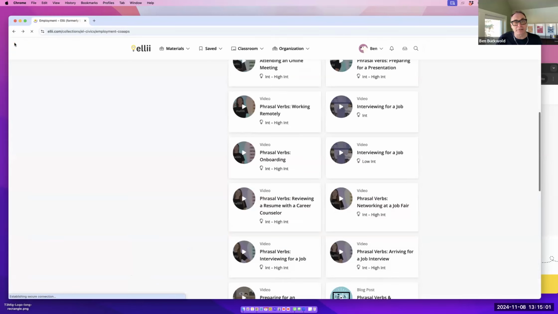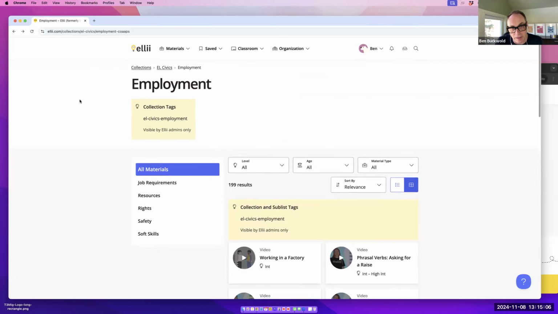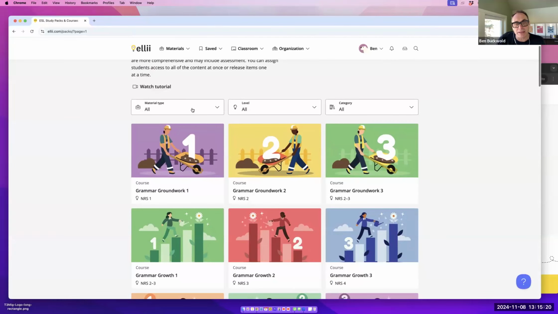But more recently, we've started focusing, and this is where we're going to get to some of the allied health and the IET material, on building out these courses and study packs related to workplace English. I'm going to bring in Tara in a minute to talk about how we've developed these. If I go into courses and study packs, we can see there are complete sets of materials that can be assigned and administered to your students all as one assignment.